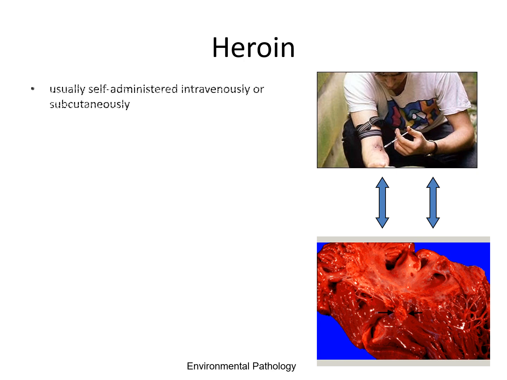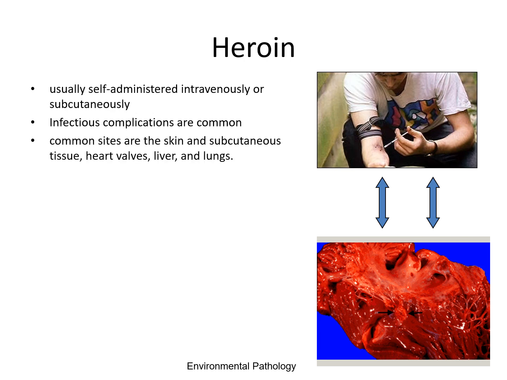Heroin is usually self-administered intravenously or subcutaneously. Usually, the injection is not done in aseptic conditions, hence infectious complications are common. Common sites of infection are the skin, subcutaneous tissue, heart valves, liver, and lungs.